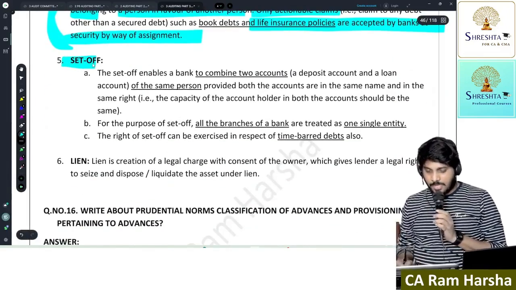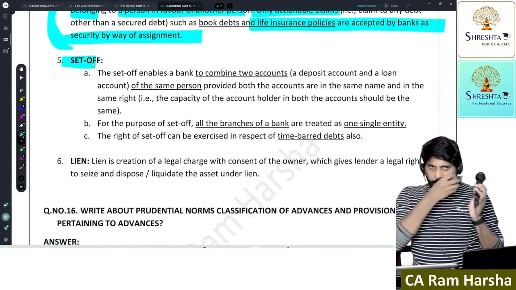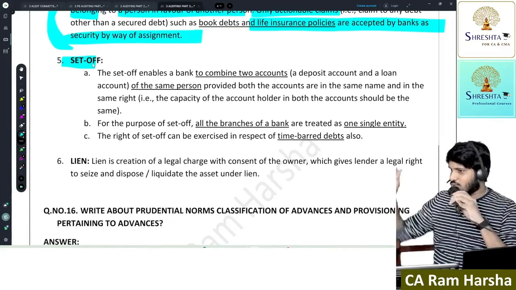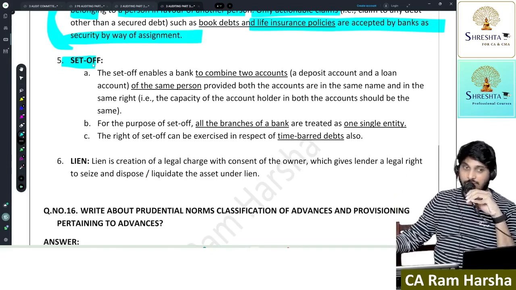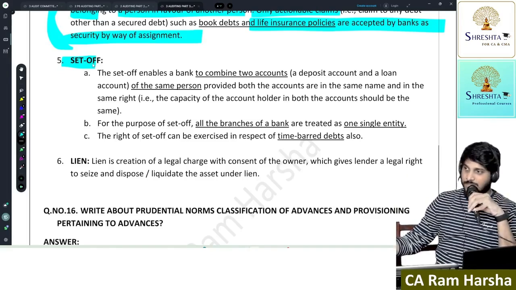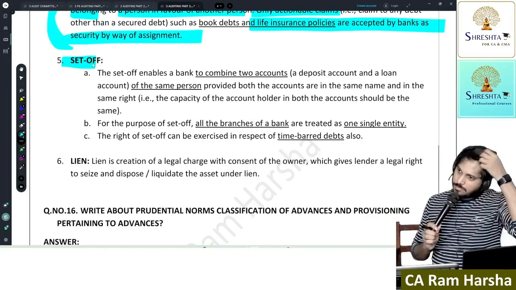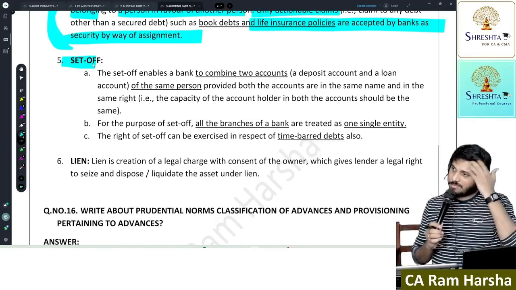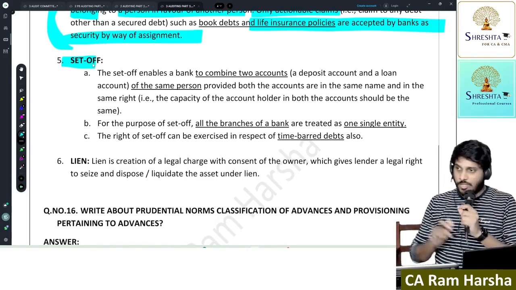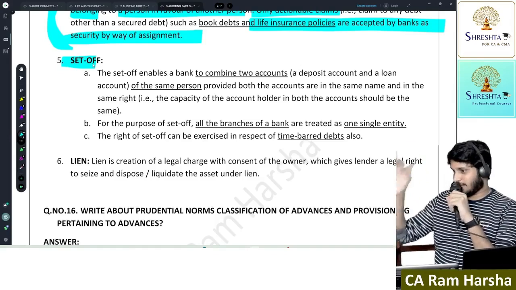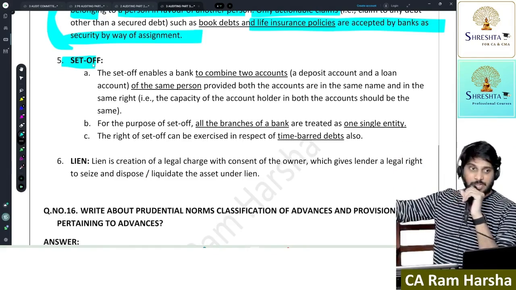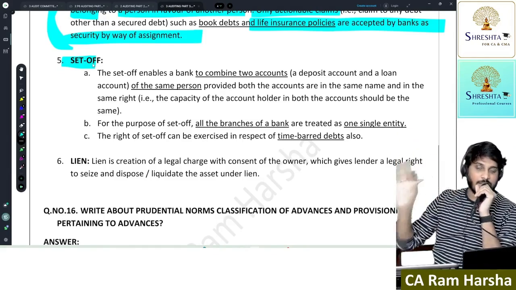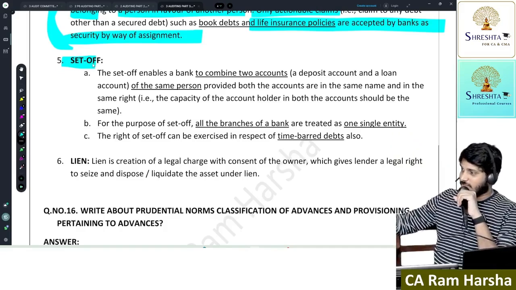Set off. Set off means what? See, as a student, you will not get a credit card. Correct? But there is one way to get one. Suppose you have some money, 1.5 or 2 lakhs, taken from parents or whatever, and you deposit it with a bank as a fixed deposit. You deposit 2 lakhs with SBI and now ask for a credit card. By keeping the deposit as security, they'll give you a credit card with a 1.5 lakh limit.